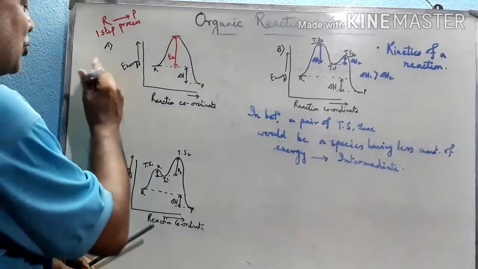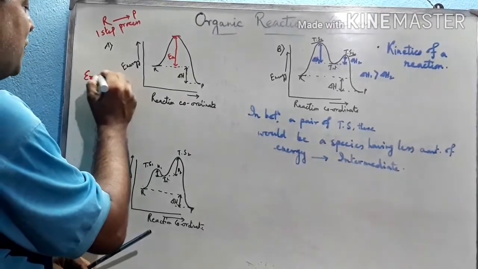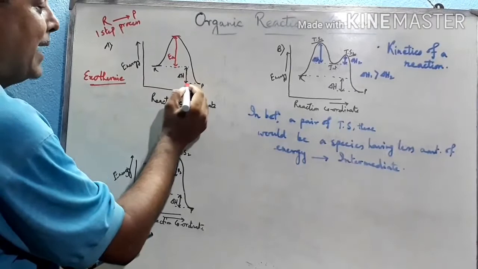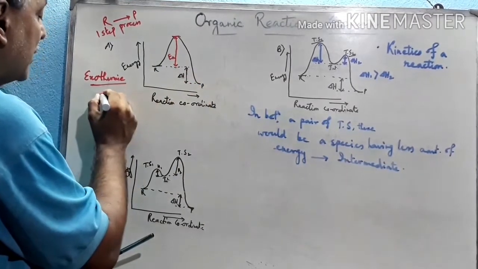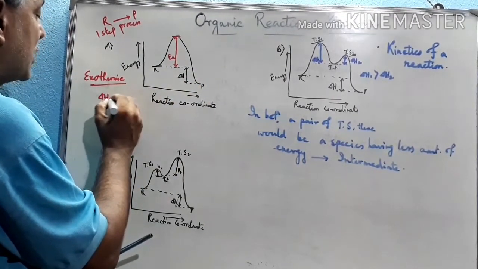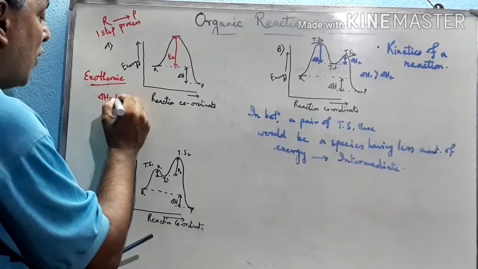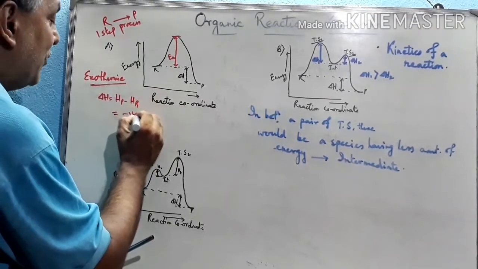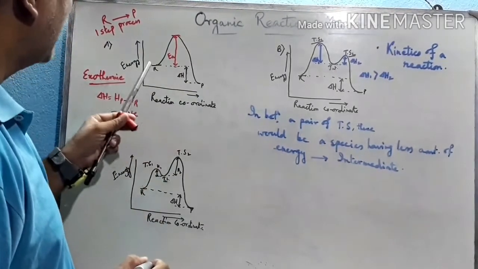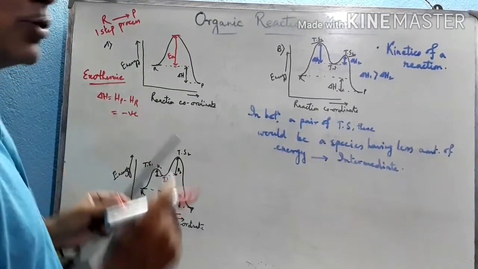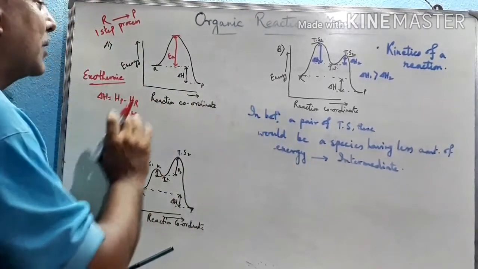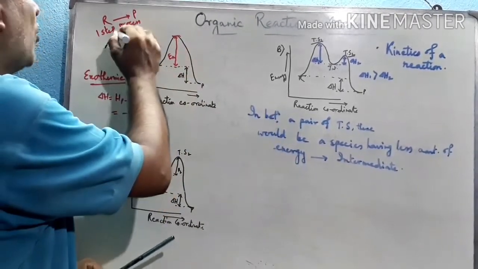The process is exothermic in nature. See this from the diagram. Here del H denotes the H of product minus H of reactant, and this is negative here since H of product is less than that of H of reactant. That's why del H is negative, which means an amount of energy is released here. So it is an exothermic process. This is the activation energy. This is the one-step process.